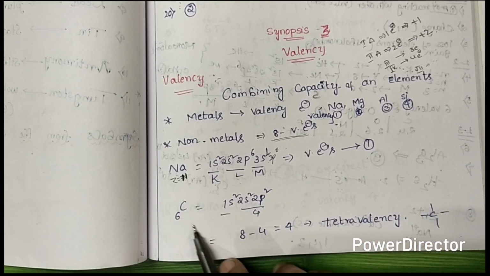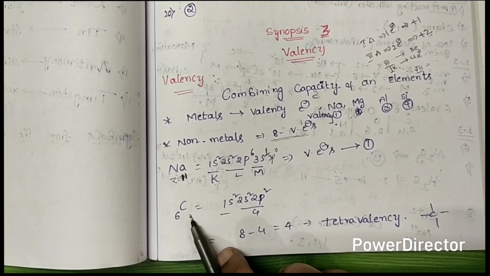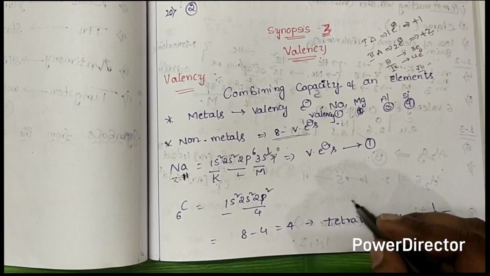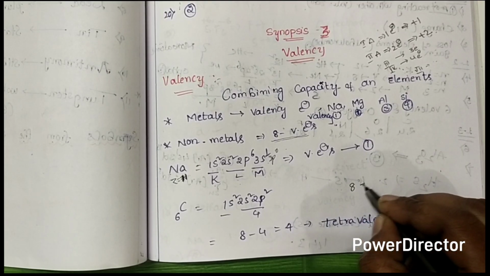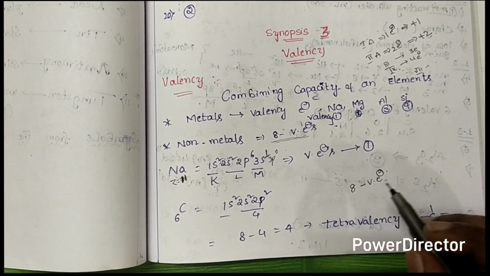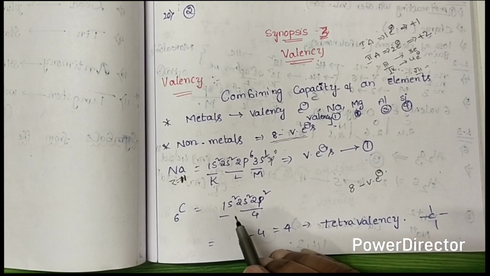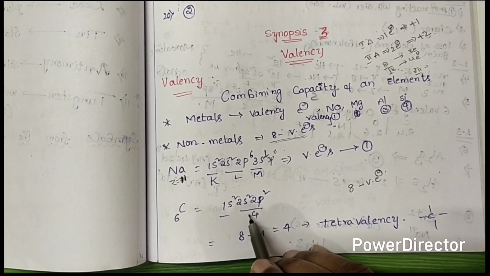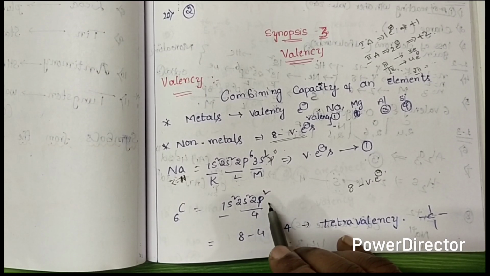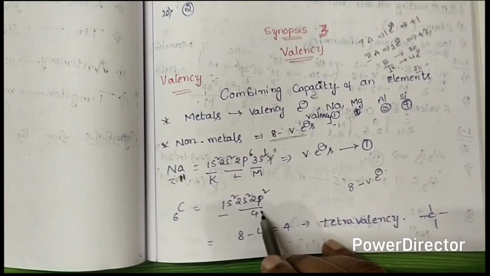And carbon contains 4 valence electrons. How to calculate it? Carbon is a non-metal. For non-metals, the valency is calculated as 8 minus the number of valence electrons. The atomic number of carbon is 6, so the configuration is 1s2, 2s2, 2p2.